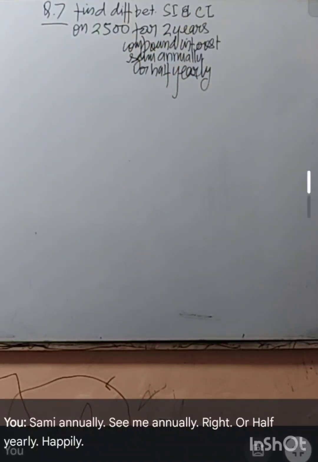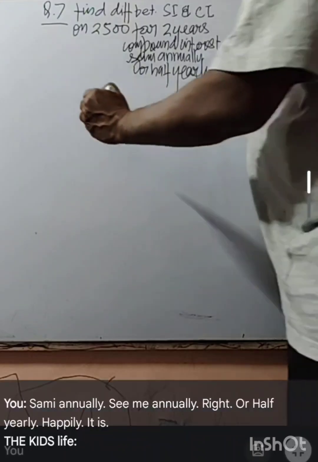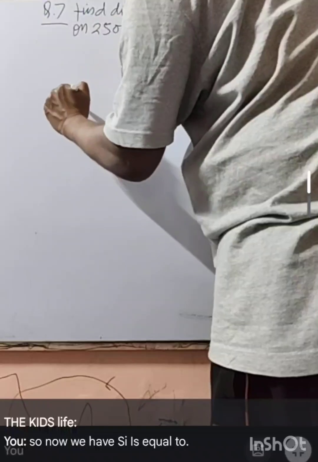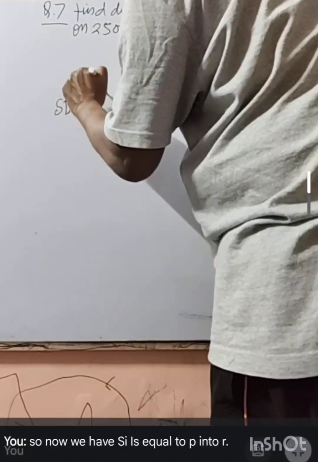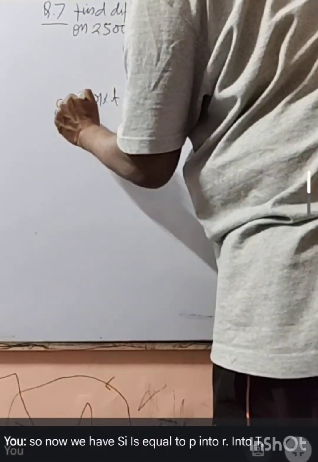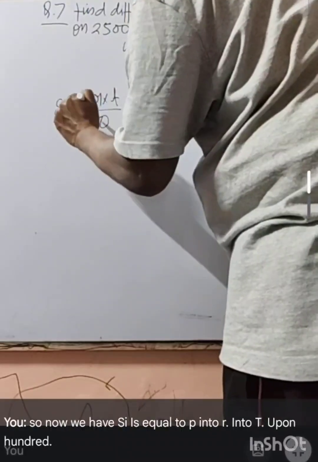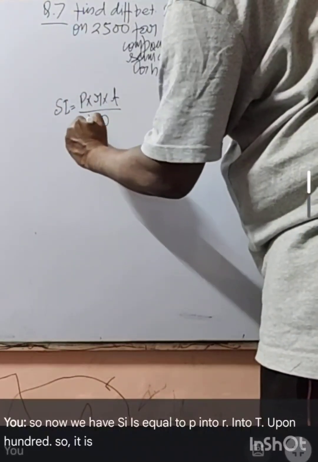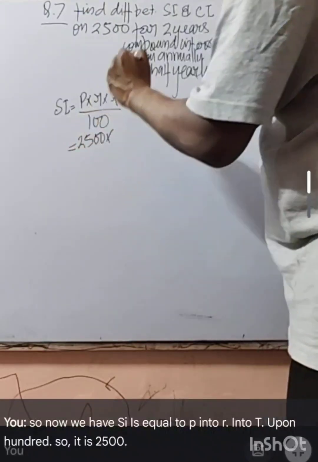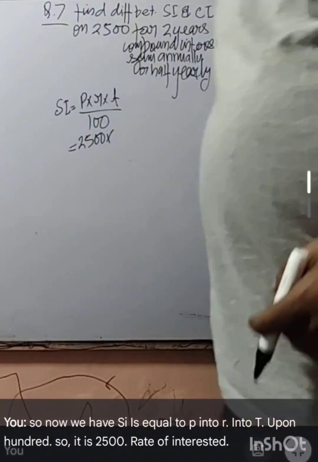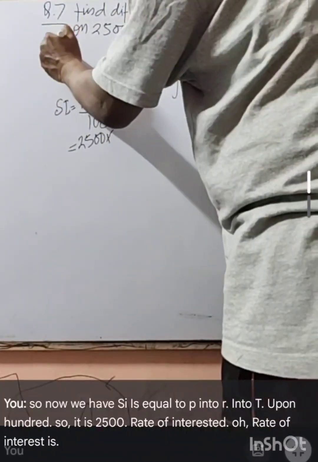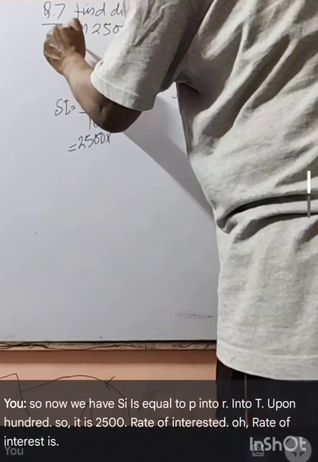Get it? So now we have SI is equal to P into R into T upon 100. So it is 2,500. Rate of interest is how much?